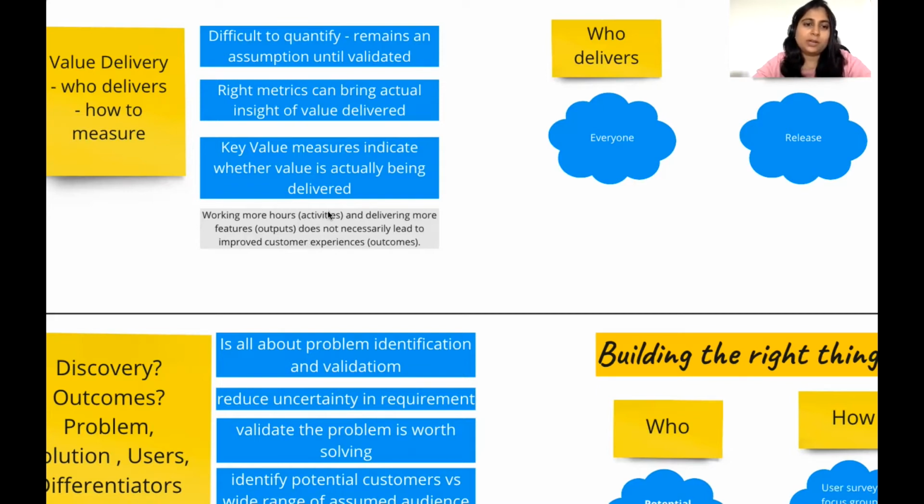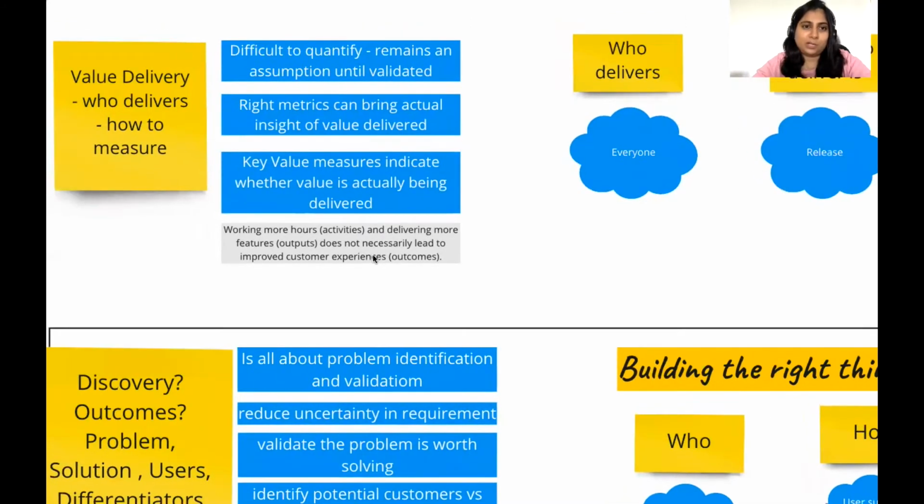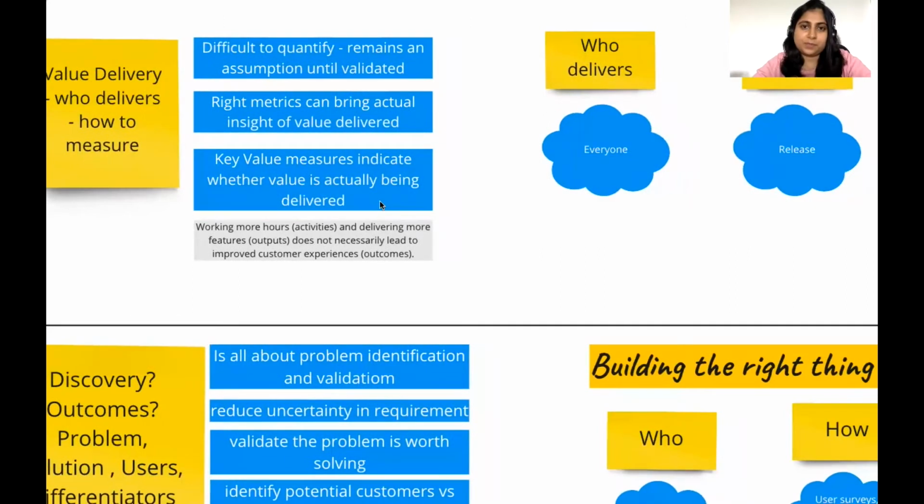So working on an activity which leads to an output does not necessarily equate to an outcome, which is a better value. To do this, we need to use the right set of metrics. We'll look at those, but a few key value measures actually indicate whether the value that we're delivering is in the right direction or not.